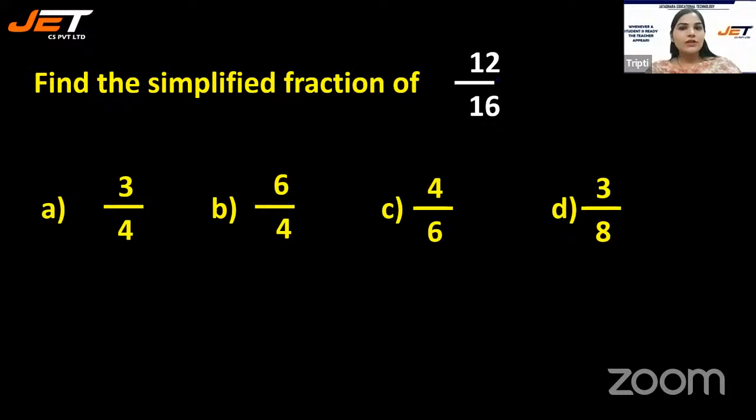Find the simplified fraction of 12/16. You can do it this way, or by multiplying. You see 12 and 16 are both in the times table of 2 and 4.